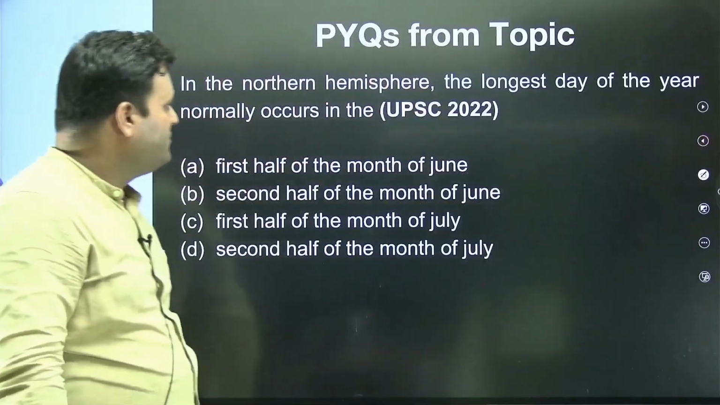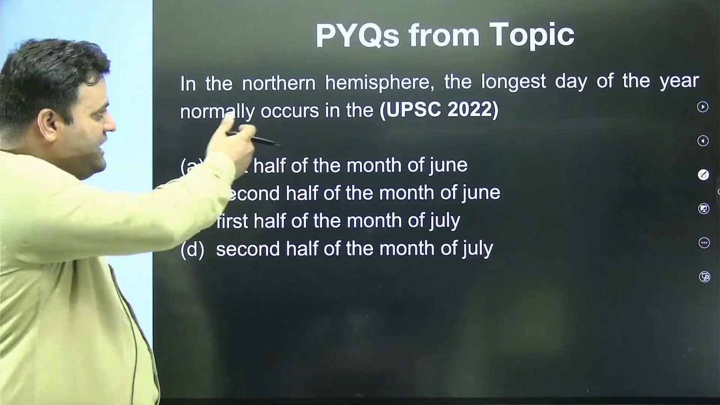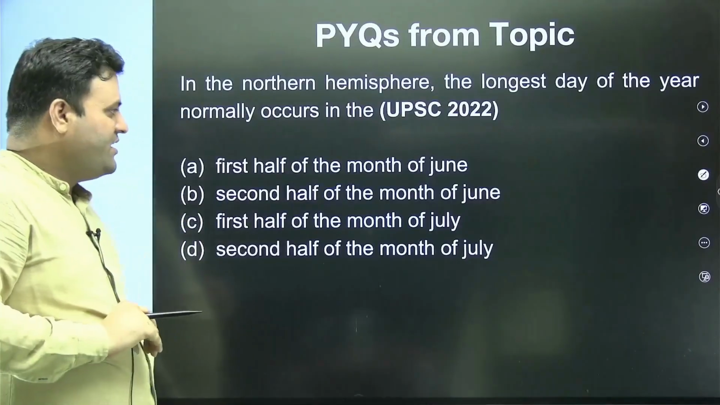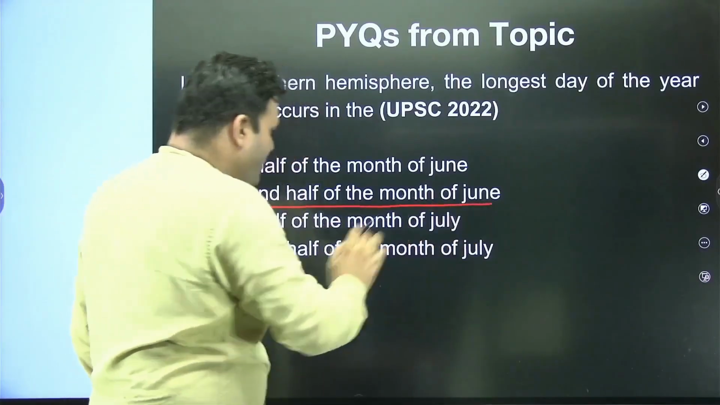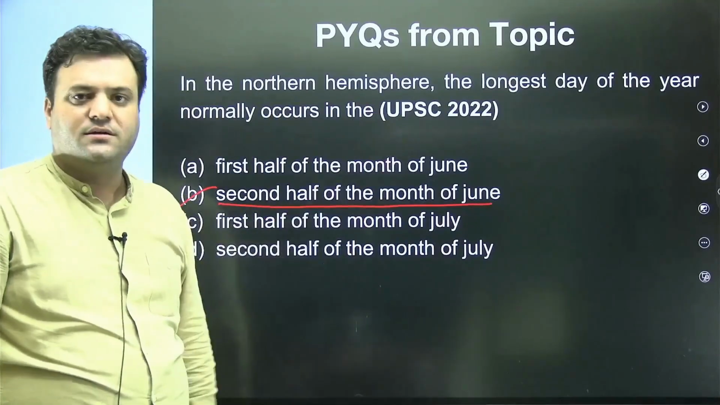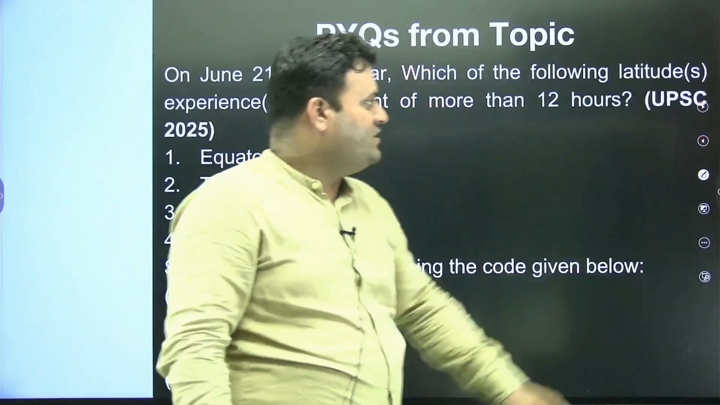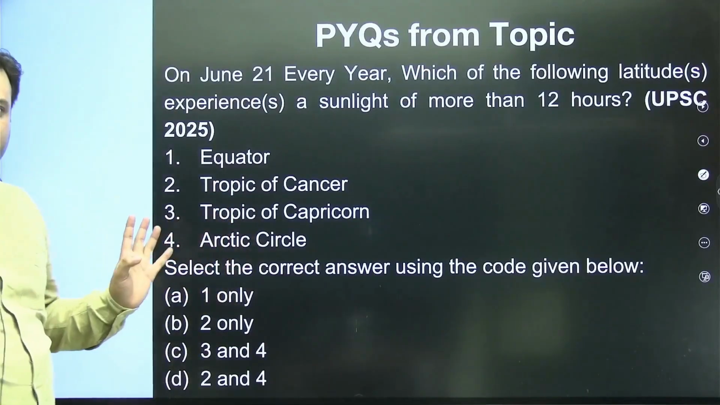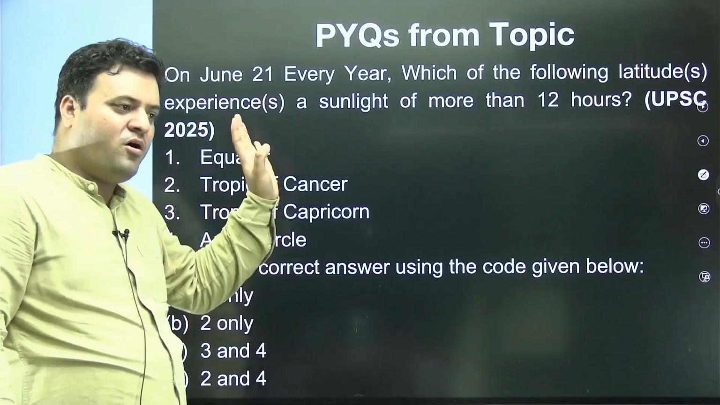Moving ahead, here you have a repeated question. In Northern Hemisphere, the longest day of the year, on 21st of June, means the second half of the June month. 21st of June is the day when we have the longest day of the year. So B would be the appropriate answer of this particular question. Now this question has been asked by UPSC 2025. You can see the concept which keeps on repeating.